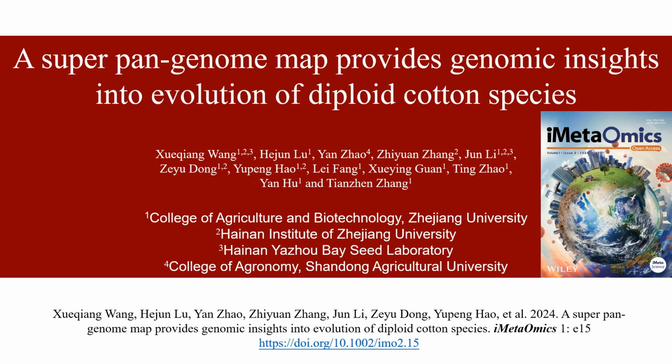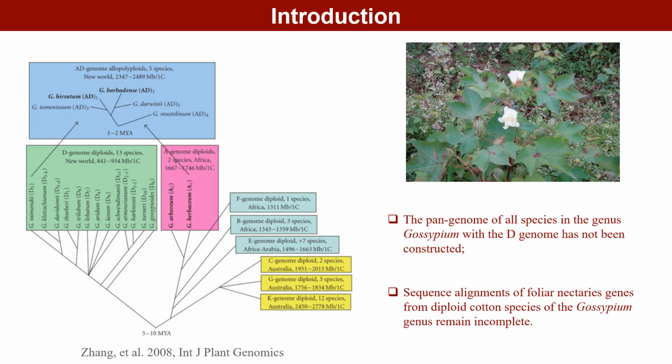It's my great pleasure today to introduce our work where we constructed a pan-genome atlas for diploid cotton species, shedding new light on the genomic insights into the evolution of diploid cottons. Exploring the diversity of Gossypium plants, particularly the evolutionary relationships among different cotton species, has long been a focal point of scientific inquiry. In 2023, Professor Fang Lu's team illuminated through genomic analyses that the rapid adaptive radiation in Gossypium plants is shaped by widespread incomplete lineage sorting and gene flow, emphasizing the importance of high-quality genome assemblies in deciphering the evolutionary history of the cotton genus.